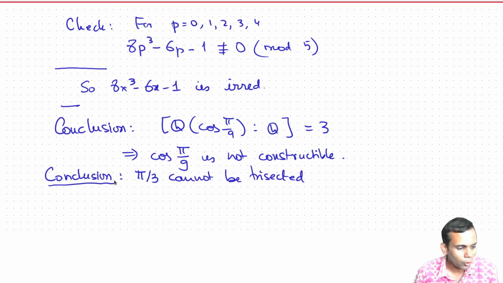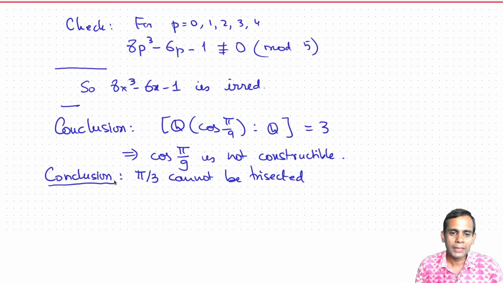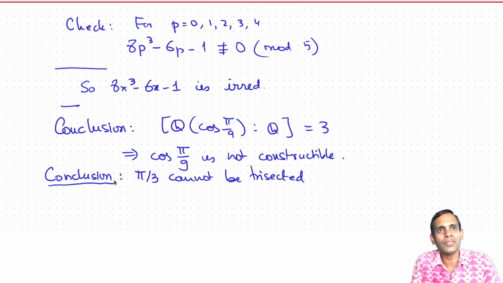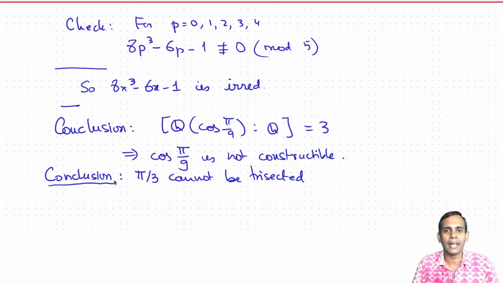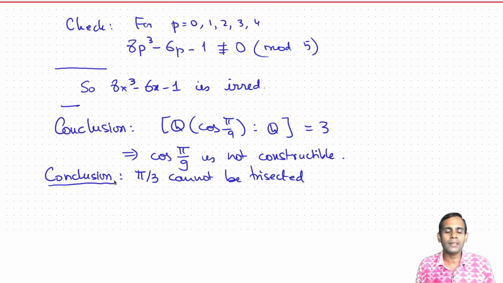When we say an angle cannot be trisected, it means that you're given the angle and then you have to construct using straightedge and compass 1/3 of the angle. But if you're given pi by 3, it's not really that you're given anything, because the angle pi by 3 is already constructible. So no new points are given that you could not have otherwise constructed. So given an angle of pi by 3 doesn't really give you anything, and you cannot construct cos pi by 9, so you can never construct an angle of pi by 9 even if you're given an angle of size pi by 3. So pi by 3 cannot be trisected. And so in general, there's no algorithm using straight edge and compass to trisect an angle.